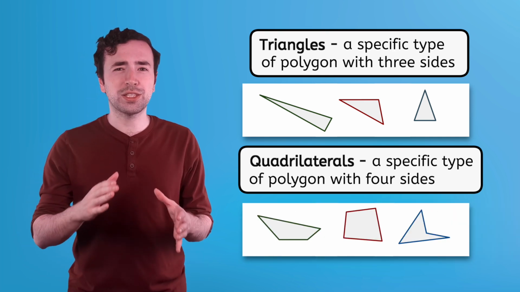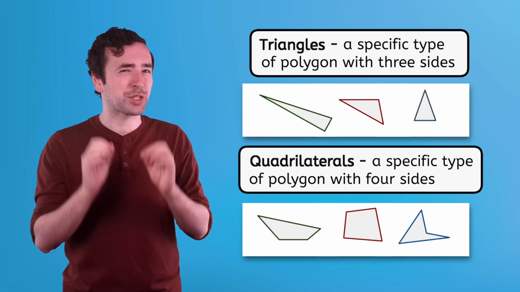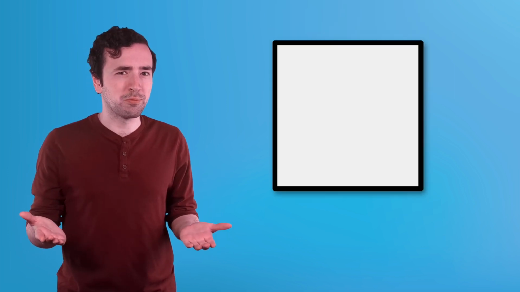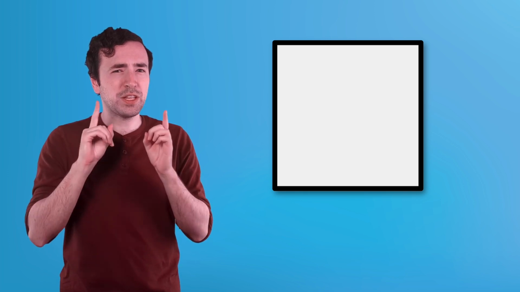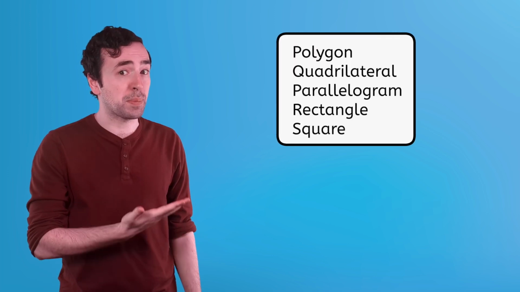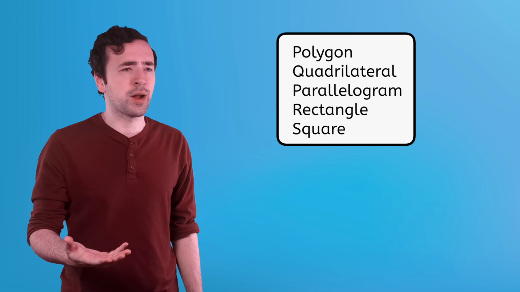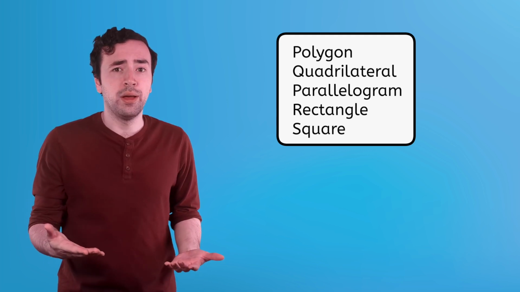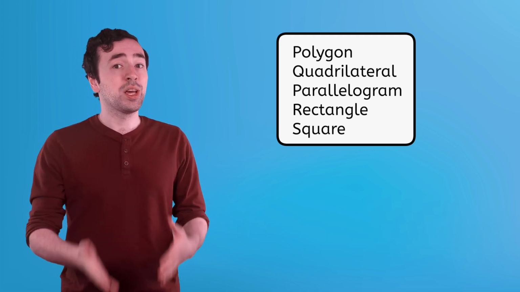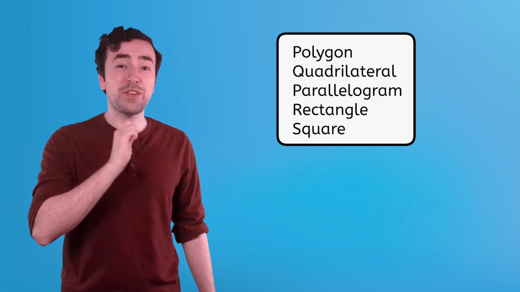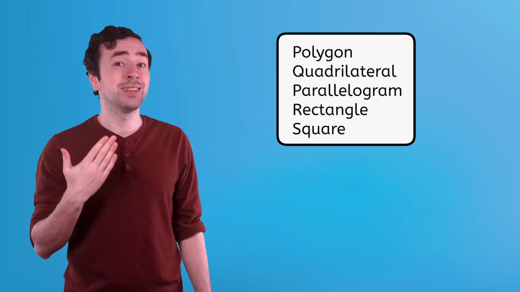There are even some more specific ways to describe quadrilaterals, like this one. What shape does this look like to you? It looks like a square to me. But if this really is a square, then did you know that it actually fits into all these other shape categories too? So why not call it a parallelogram or a polygon or a rectangle? Well, out of all these names, square would be the most specific name for it, making it the best description.